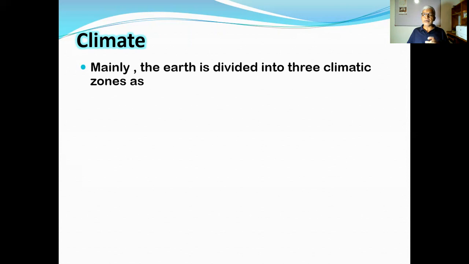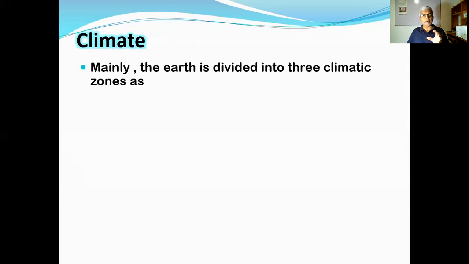Mainly, the earth is divided into three climatic zones. It's a general division, because at present, based on various scientific methods, the climatic regions are divided into a large number of types based on several features.